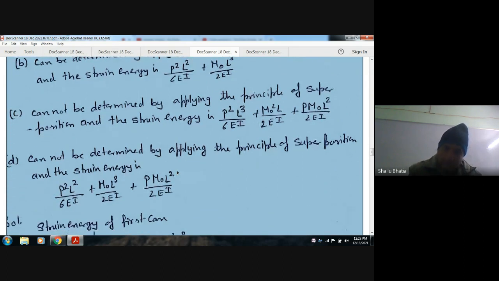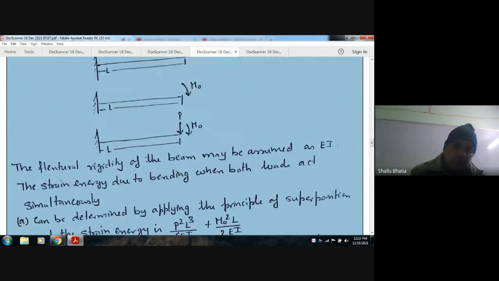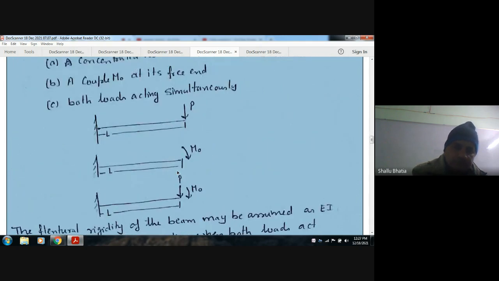Cannot be determined by applying the principle of superposition, and the strain energy is P square L cube by 6EI plus M naught square L by 2EI plus P M naught L square by 2EI. Okay, so here we have to compare the strain energy. So let us find out the strain energy in each case.